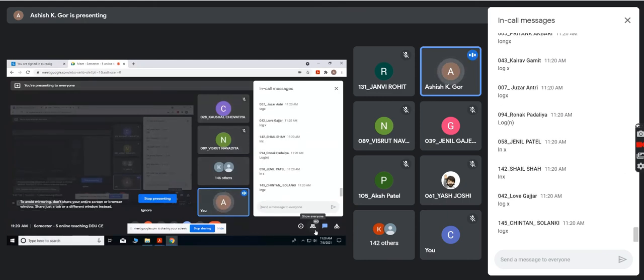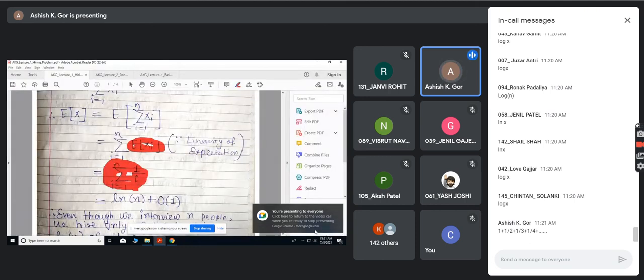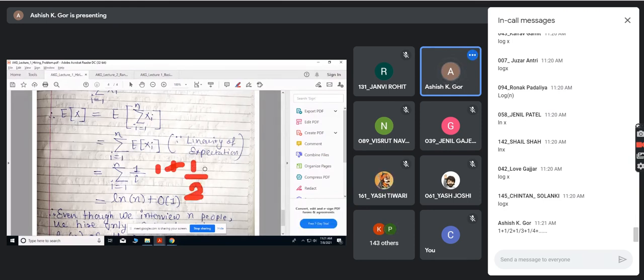In the same way, in discrete form, it is sigma 1 upon I, which means 1 plus 1 by 2 plus 1 by 3 plus 1 by 4, and so on up to n, 1 upon n.